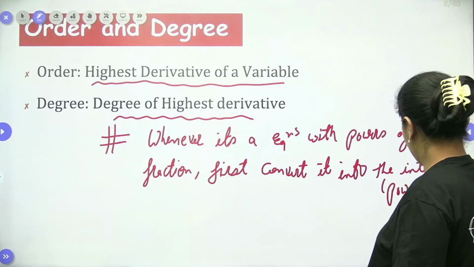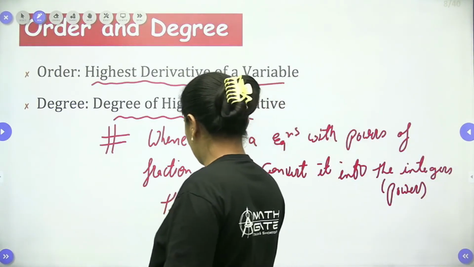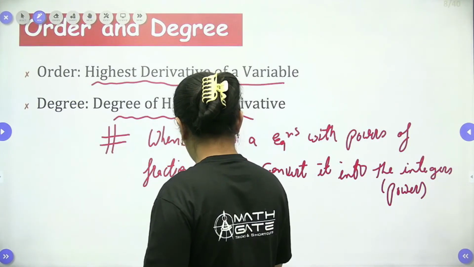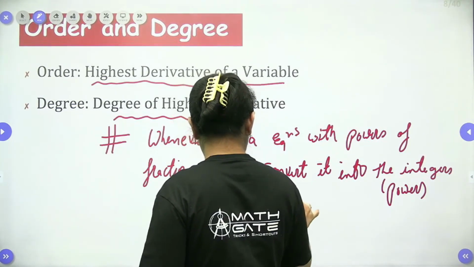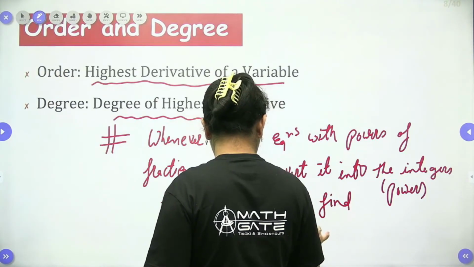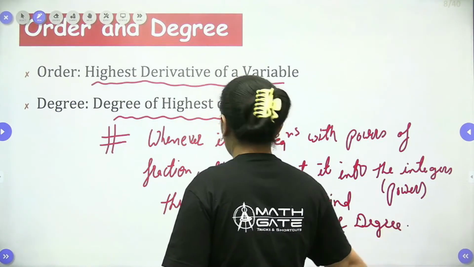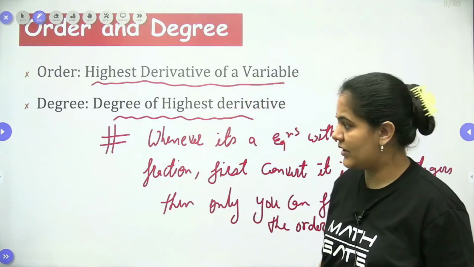Then only can you find the order and degree, definitely. Okay, now let's approach the question.